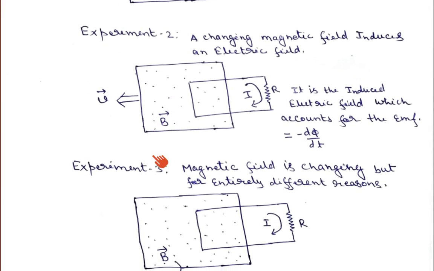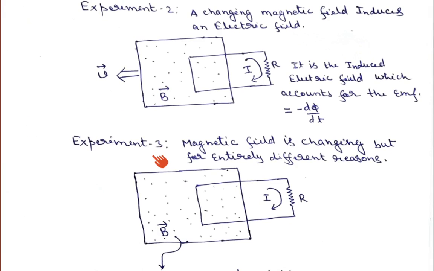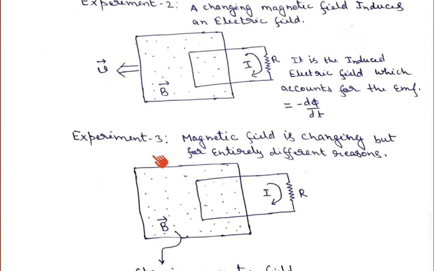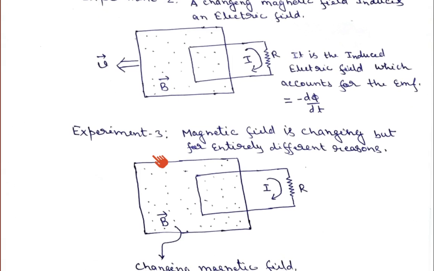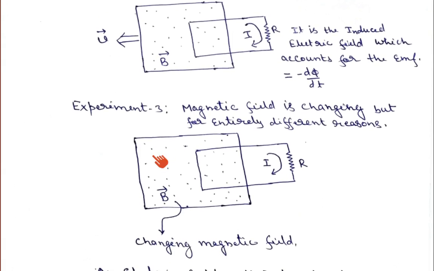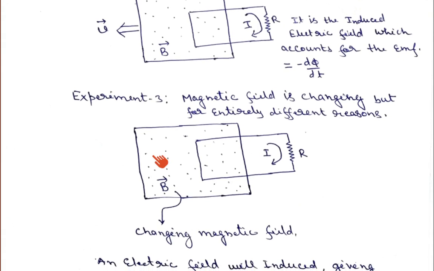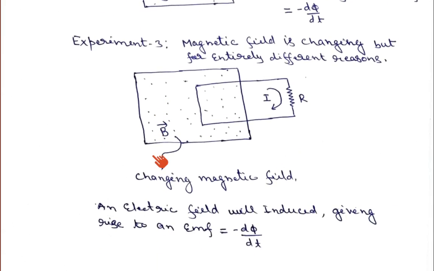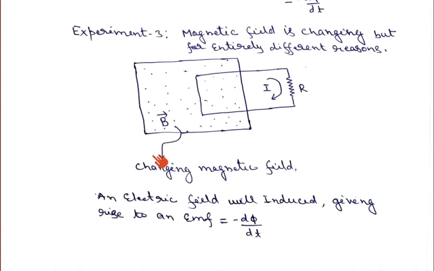And in the third experiment, both were kept stationary, but the applied magnetic field changed by an entirely different region, and then he observed that EMF is generated in the circuit. He concluded that a changing magnetic field induces an electric field, and that electric field gives rise to an EMF in the circuit. So these are the three sets of experiments Faraday did.